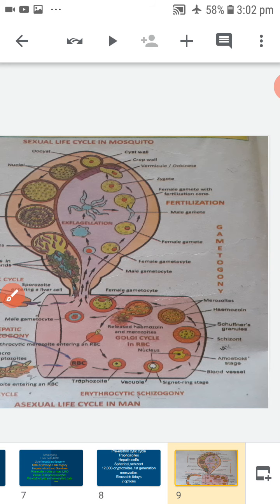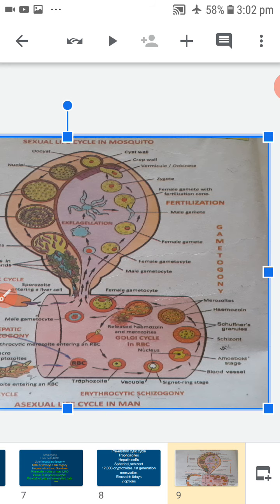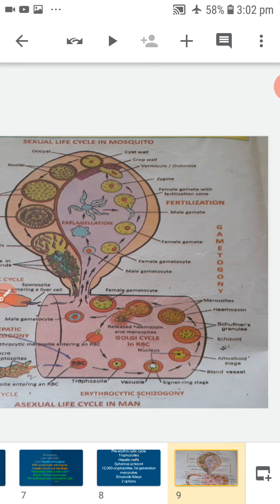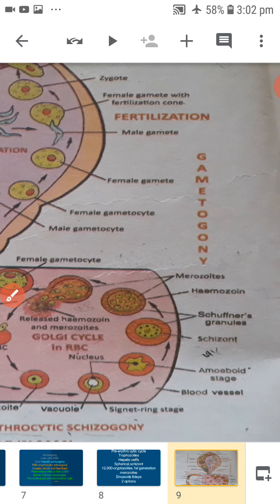Soon it loses the vacuole, develops the pseudopodia, and becomes which stage? Amoeboid stage.